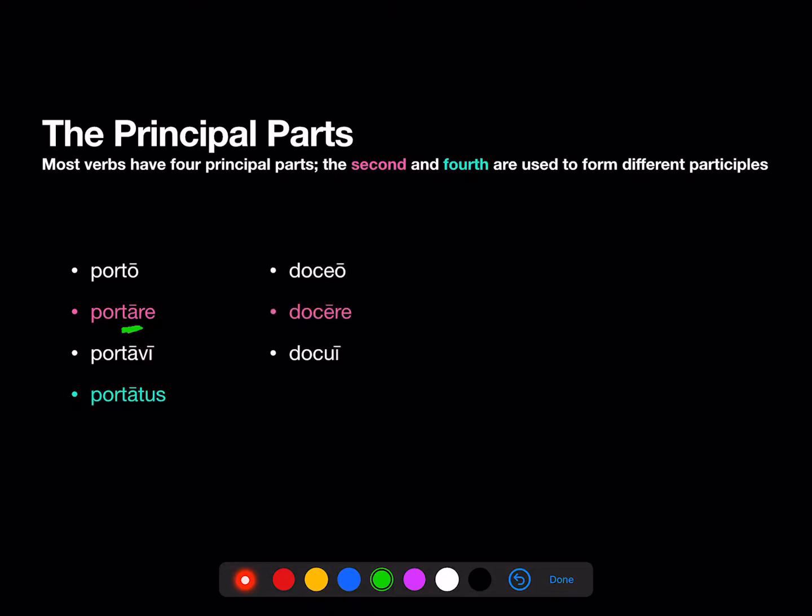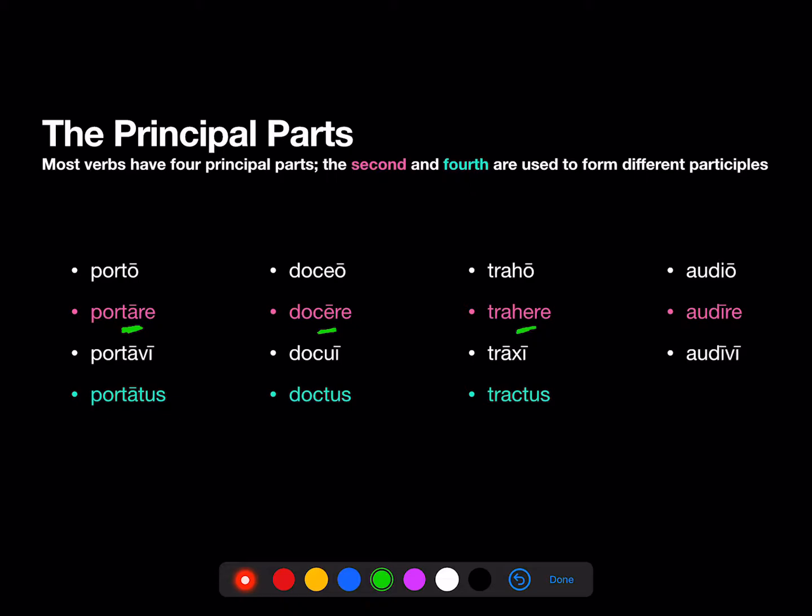Doceo, docere, docui, doctus. Second conjugation, long E. Traho, trahere, traxi, tractus. Third conjugation, short E. And audio, audire, audivi, auditus, fourth conjugation, long I. And it's the second and the fourth principal parts that are used to form different participles.